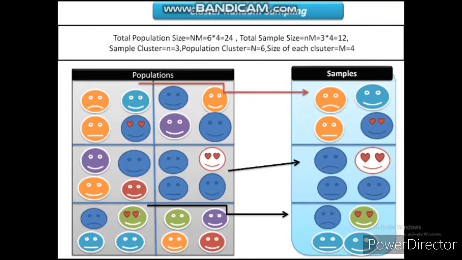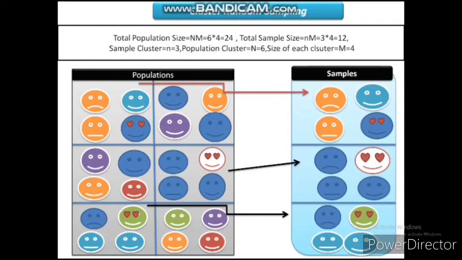Next is cluster random sampling. Cluster random sampling is the exact opposite of stratified random sampling. In this method, the entire population is divided into a number of heterogeneous clusters. Within the groups, within the clusters, it will be heterogeneous, but between these clusters, it will be homogeneous. So it is exactly the opposite of stratified random sampling.